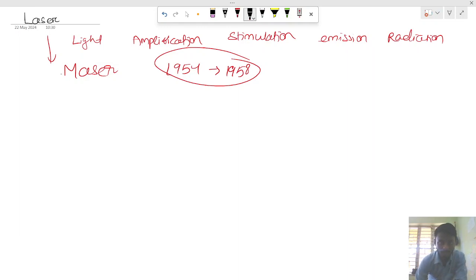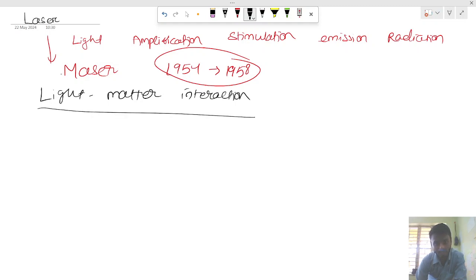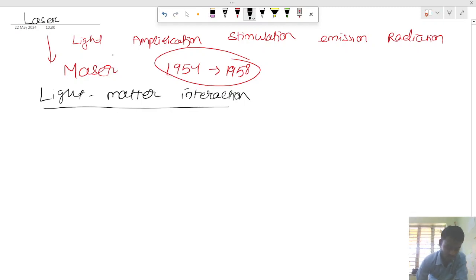Actually, you have to read light matter interaction. So tell me, what do you mean by light matter interaction? When I am talking about light matter interaction, that stands for atoms. You know, an atom has discrete energy levels, isn't it?